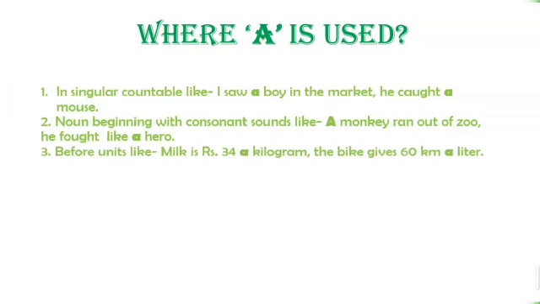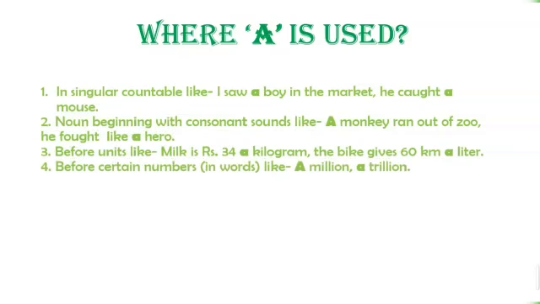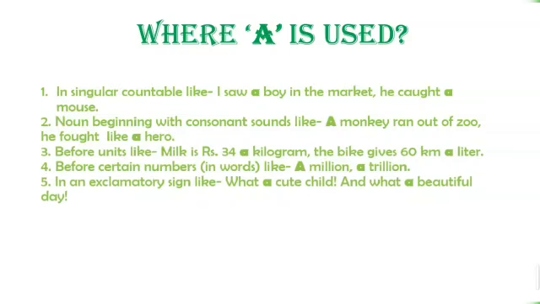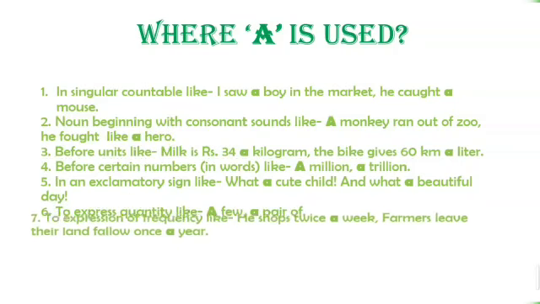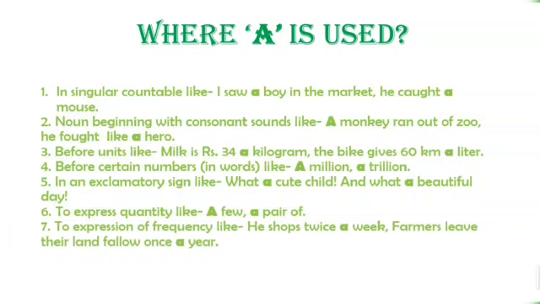Before units, like milk is rupees 34 a kilogram, the bike gives 60 km a liter. Before certain numbers in words, like a million, a trillion. In an exclamatory sentence, like what a cute child, what a beautiful day. To express quantity, like a few, a pair of. To express frequency, like he shops twice a week, farmers leave their land fallow once a year.